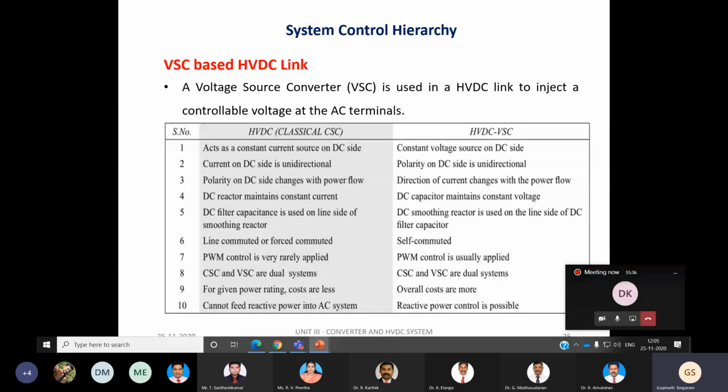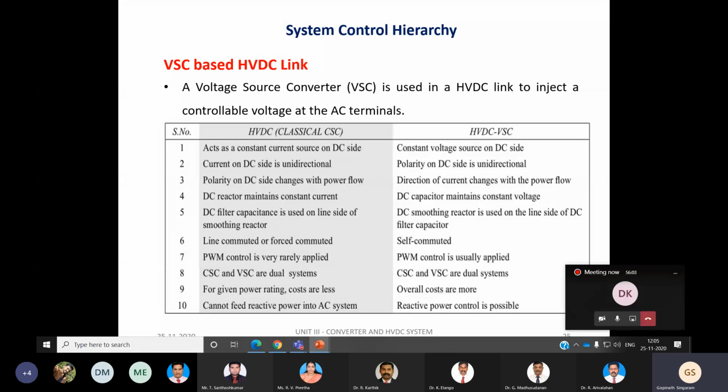When you speak about the VSC based HVDC link, it is an advanced system involving three levels of controls. We have the PWM control, the converter control, and also the system control. Each control has its own control functions to be performed for effective operation.